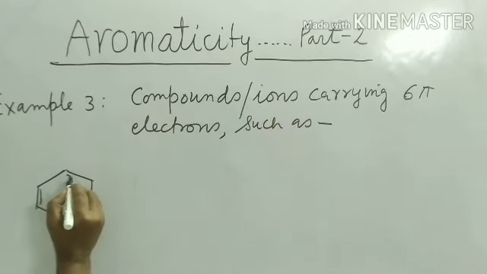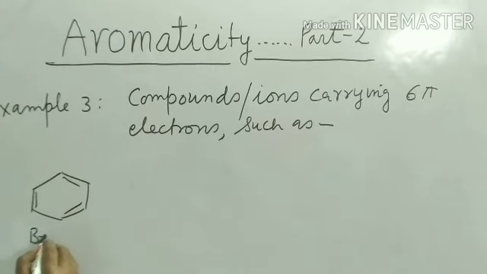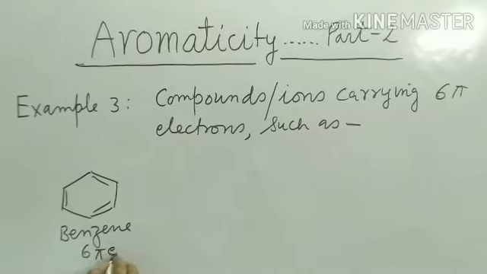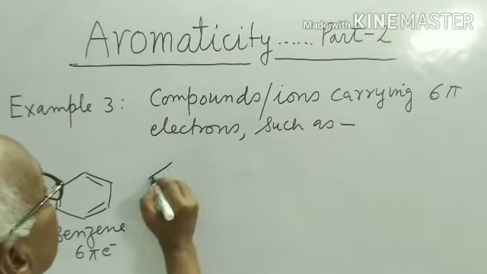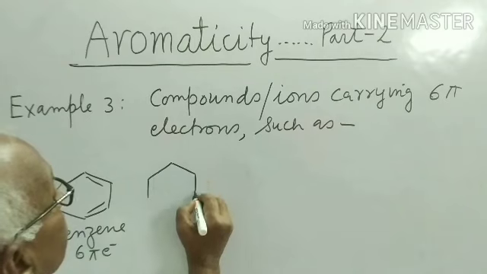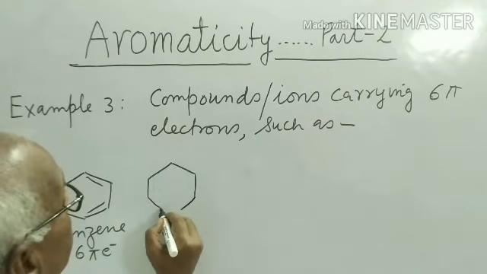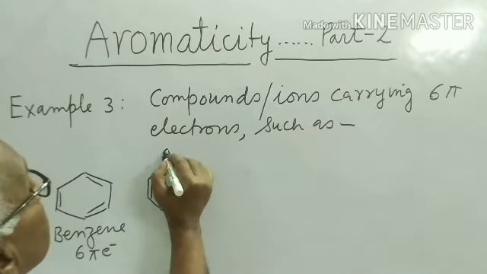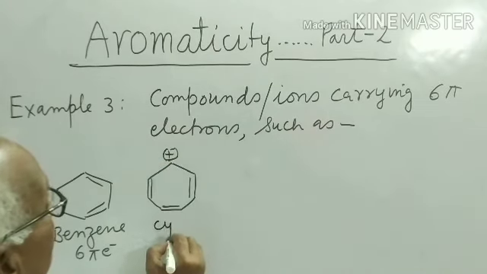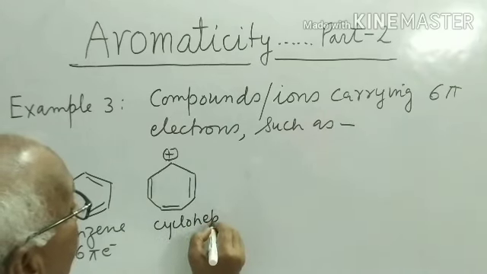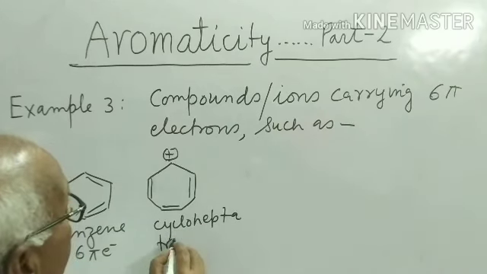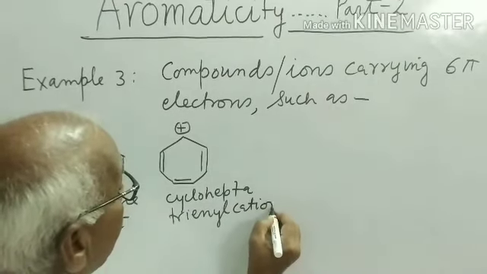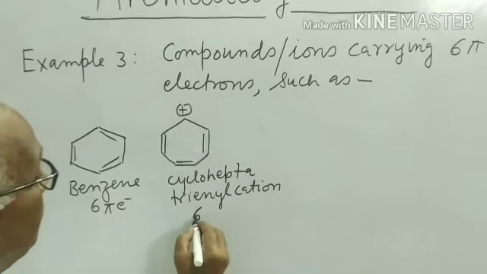The first member is benzene, which carries 6 pi electrons, 3 double bonds. Cycloheptatrienyl cation also carries 6 pi electrons.